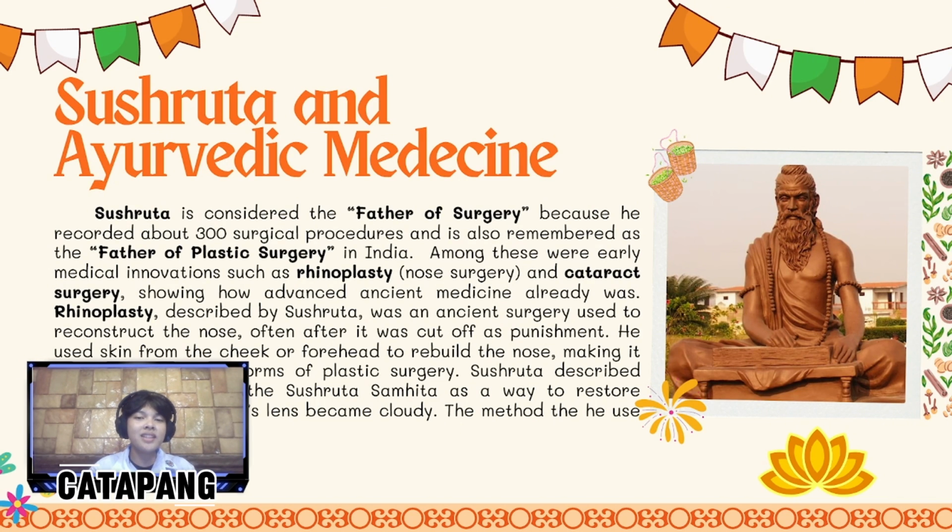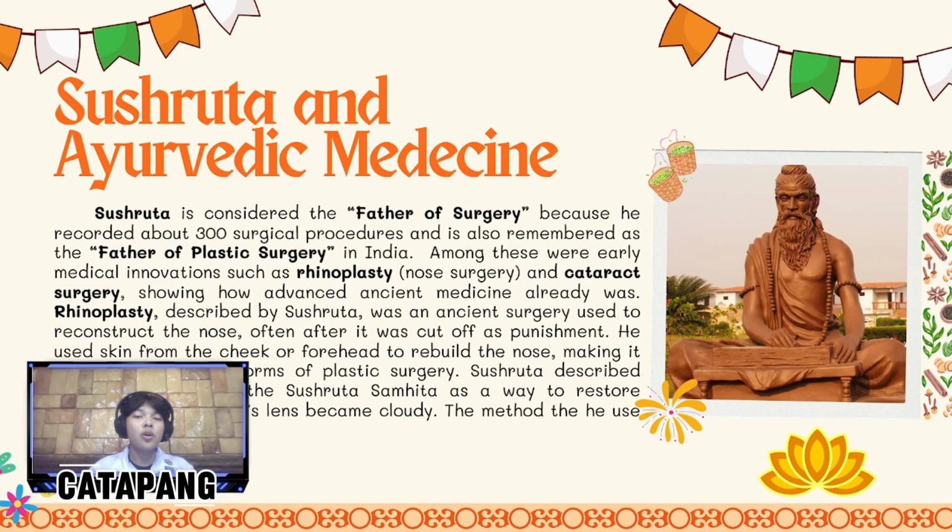Rhinoplasty: in ancient India, people who committed crimes sometimes had their nose cut off as punishment. Sushruta developed a way to rebuild the nose using skin from the cheek or the forehead. This became one of the earliest known examples of plastic surgery.